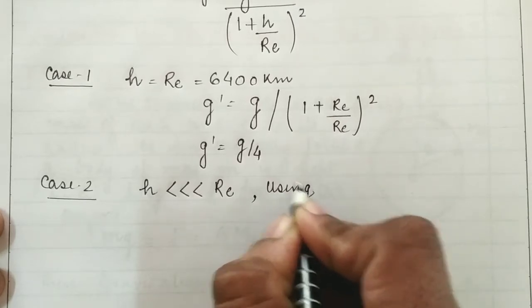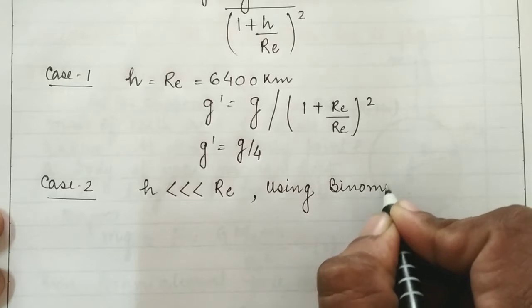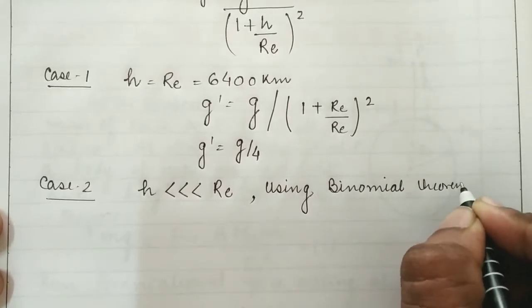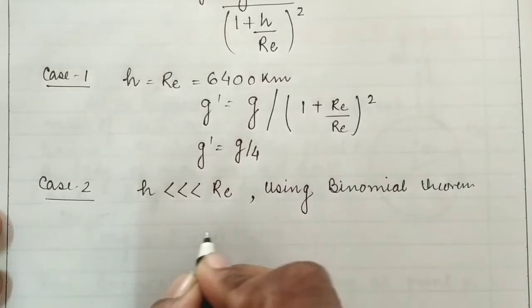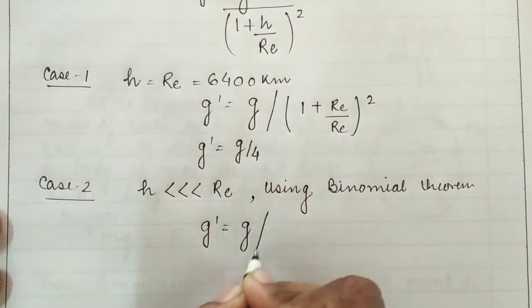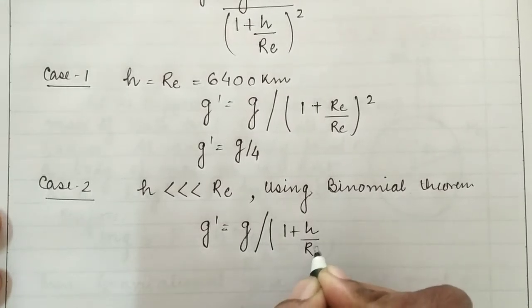In this condition the binomial theorem is applicable, where g dash is equal to g upon (1 plus h by Re) whole square.